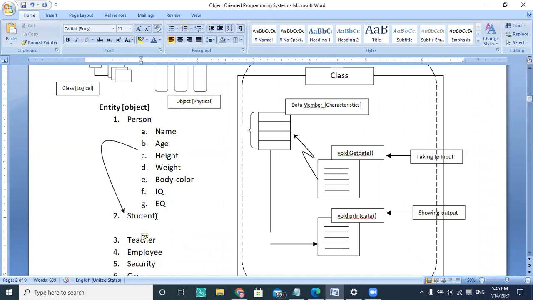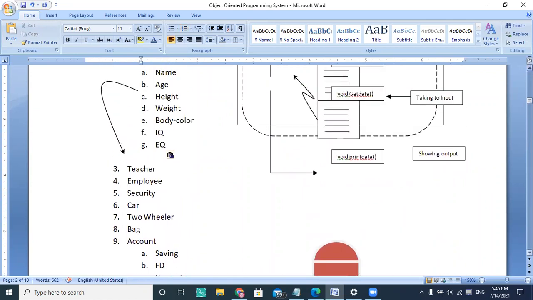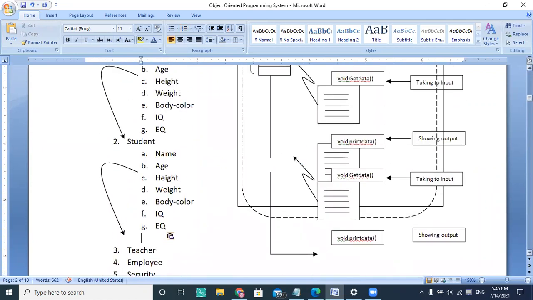So if I'm pasting it here, using name, age, height, body color, IQ and EQ, other than that I will write some more properties like roll number and others.